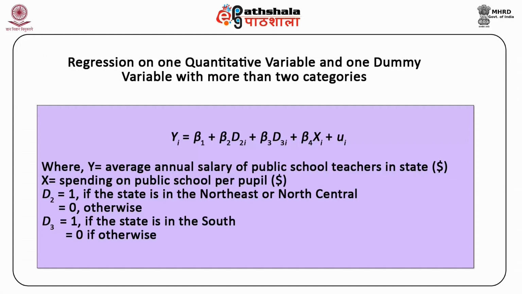D3 is equal to 1 if the state is in the south, 0 otherwise. Here the base category is west.